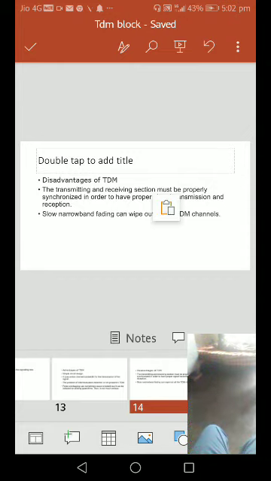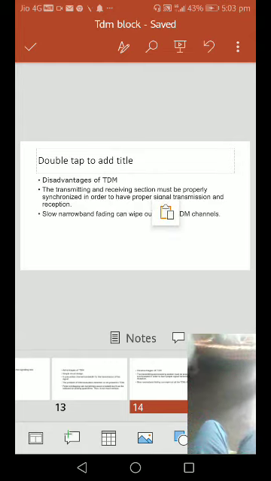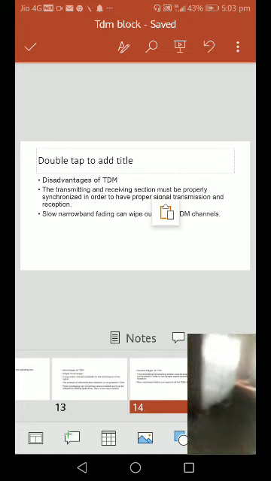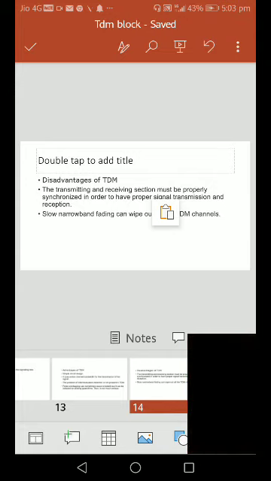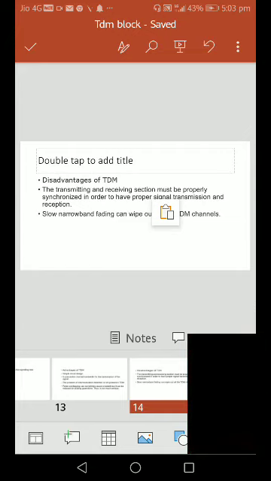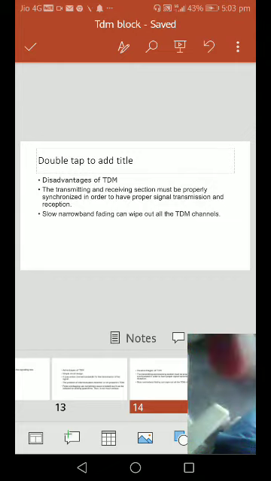Slow narrow band fading can wipe out all the time division multiplexing channels. These are basically narrow band pulses, and we have to go to the next slide.